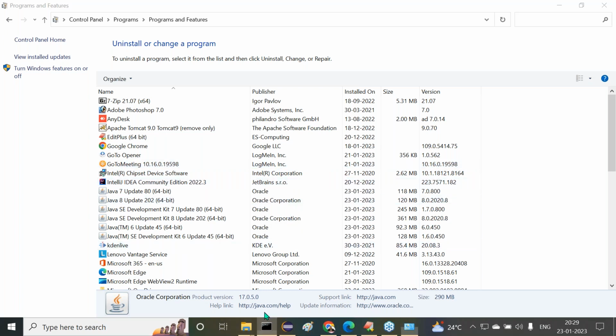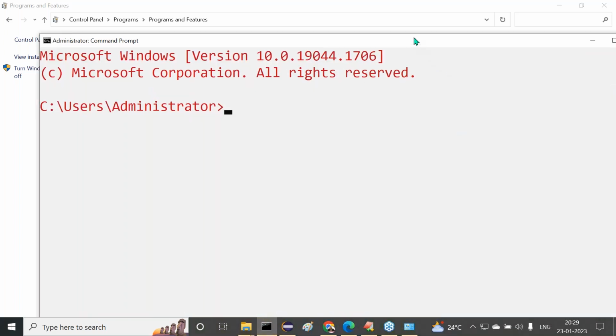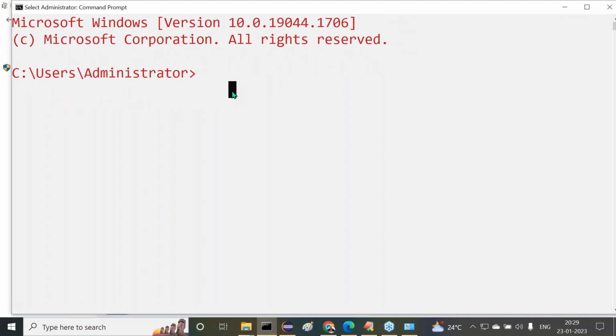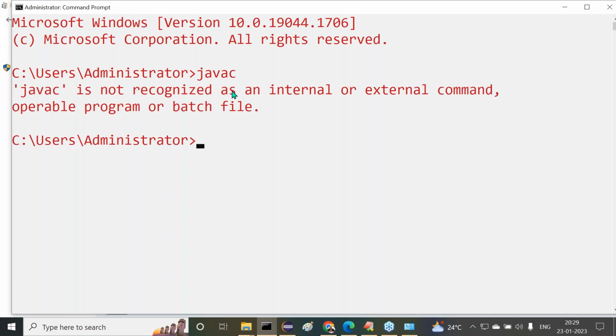Now tell me, overall, how many versions of Java did I install here? 3 versions, 6, 7, 8. After installation of the Java versions, can I use these Java versions directly through my command prompt? Is it possible to use javac? Let me type javac now. So installation of the Java softwares is not sufficient to use them in our command prompt. Got my point or not?